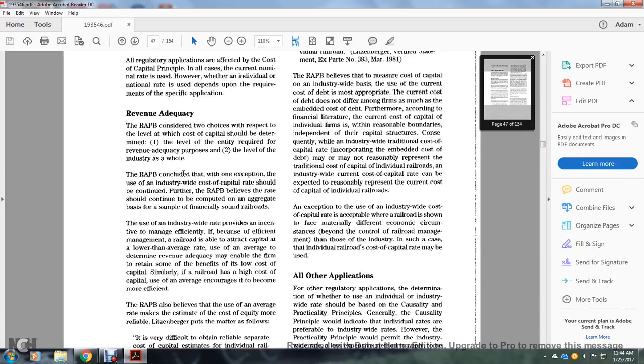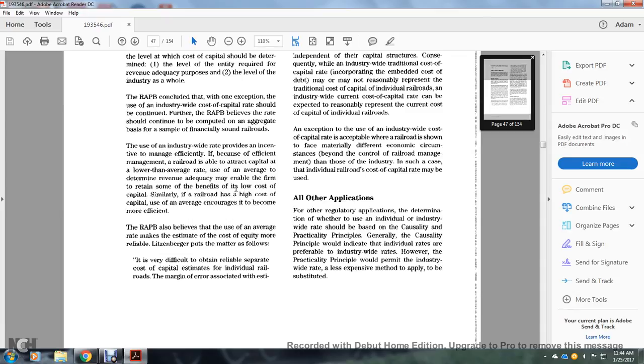Revenue adequacy. The Railroad Accounting Principle Board considered two choices with respect to the level at which the cost of capital was determined: one, the level of the individual railroad required for the revenue adequacy purpose; two, the level of the industry as a whole. The Railroad Accounting Principle Board concluded that one exemption from the use of the industry-wide cost of capital should be included. Furthermore, the Board believed the rate should continue to be computed on an aggregated basis for the sample of financially sound railroads.